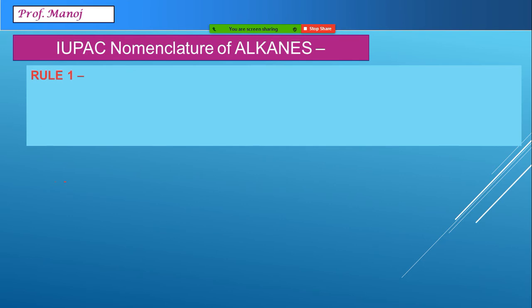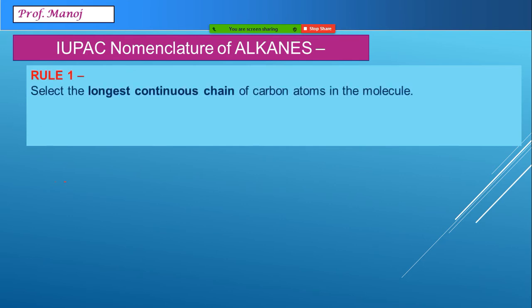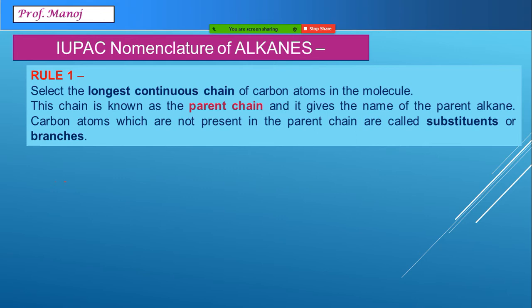Rule number 1 says that we have to select the longest continuous chain of carbon atoms. This particular chain is known as a parent chain. Outside the parent chain, whatever comes is called substituent, branch, or a side chain. Let us explain this with an example.